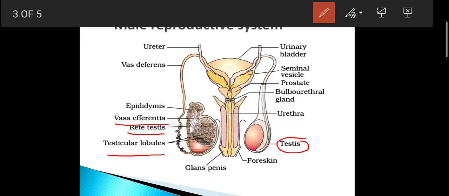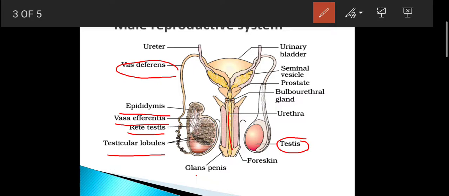Guys, this is basically the route of sperm. From the vasa efferentia the sperm comes into the epididymis, which is present in the posterior region of the testis. Did you understand the route of sperm? Then it is transferred toward the urinary bladder through a loop known as the vasa deferens. See this loop, the vasa deferens. This combines with the duct of the seminal vesicle and forms an ejaculatory duct. See this ejaculatory duct.